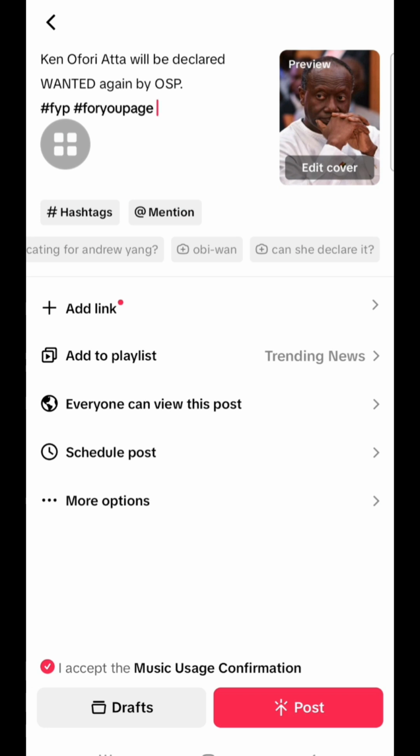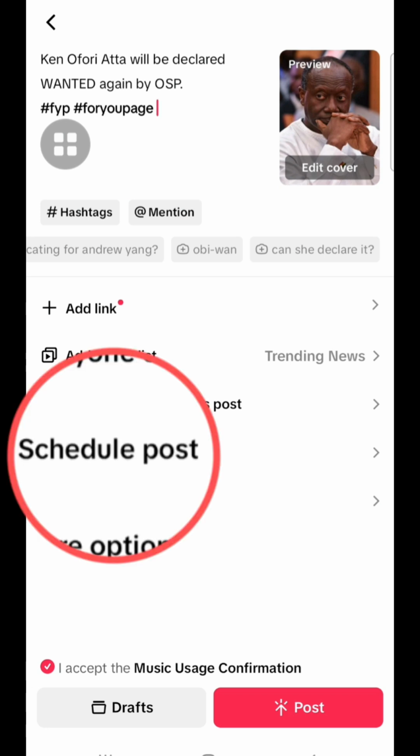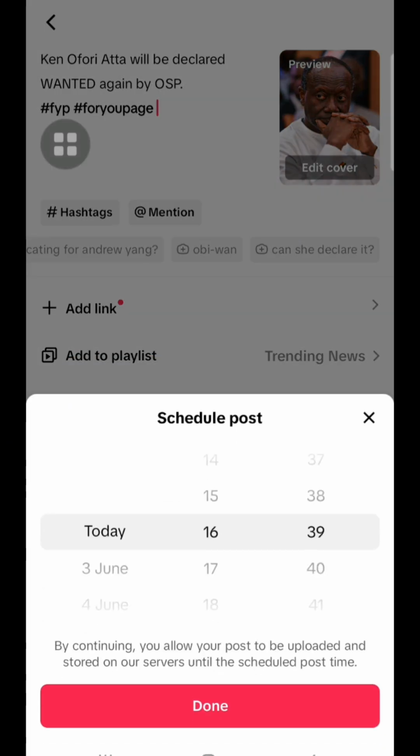Now here's where it gets interesting. This is the last thing you need to do to make sure your videos get the right views. Now you schedule this post. So you're going to click on this schedule option here. You click on it and set the time to when you want TikTok to post the video for you by itself.